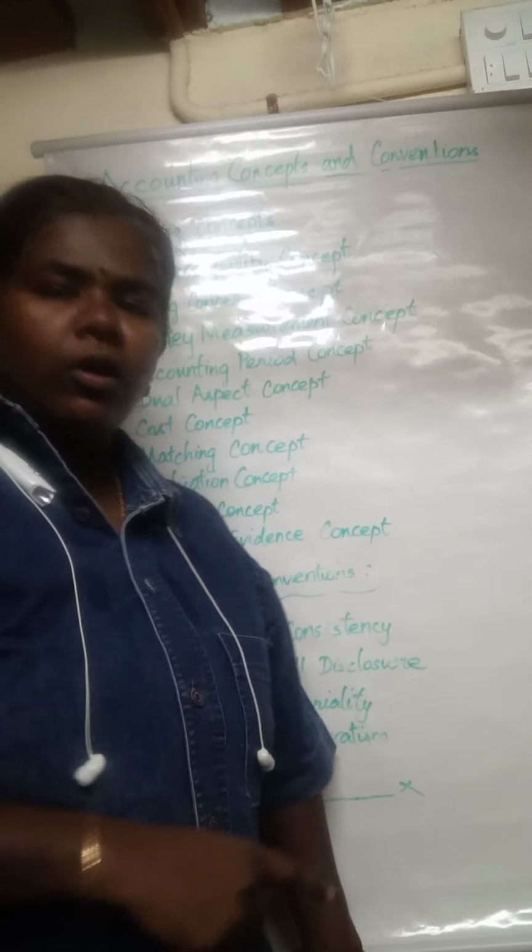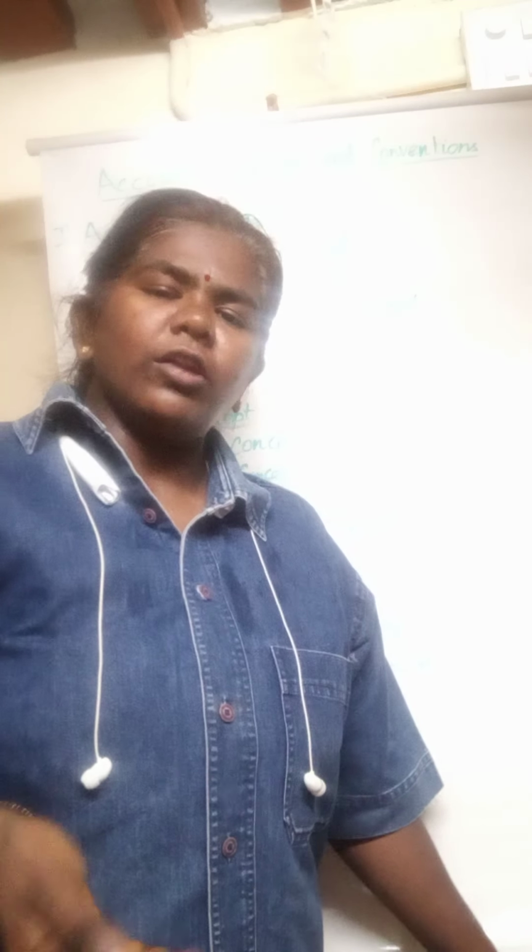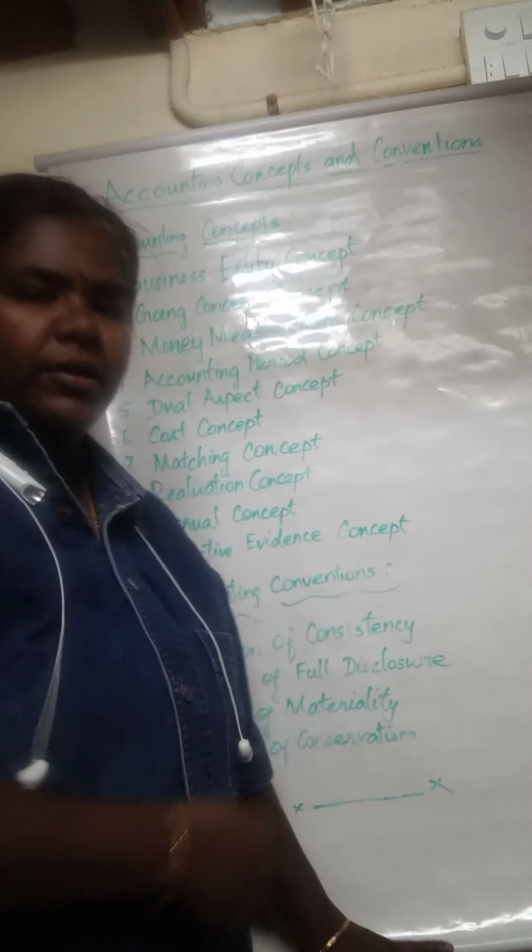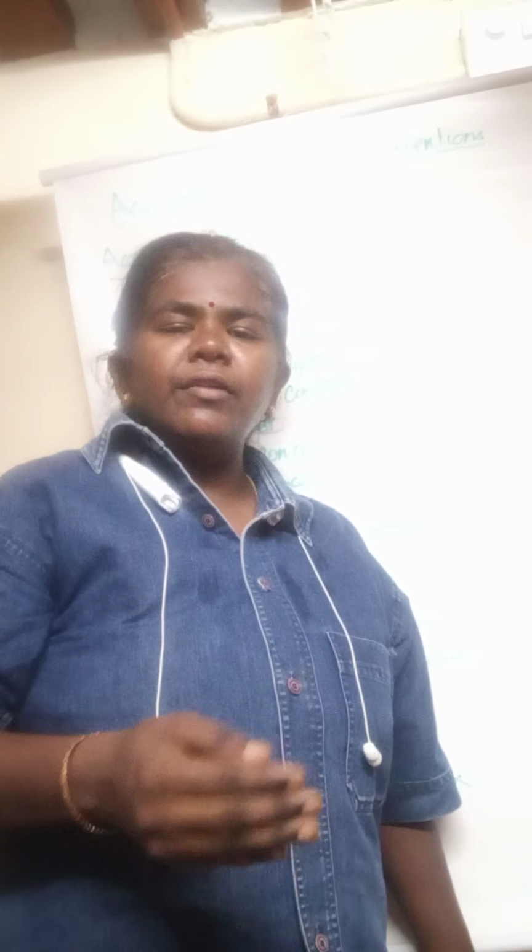Next, the accrual concept. The accrual concept means the expenses and incomes which may be paid or received during the next year will also be taken into consideration. So the accrual system of accounting will also be followed. Next, the objective evidence concept. The objective evidence concept reveals the need for documentary evidence. The true and fair view rests on documentary evidence.